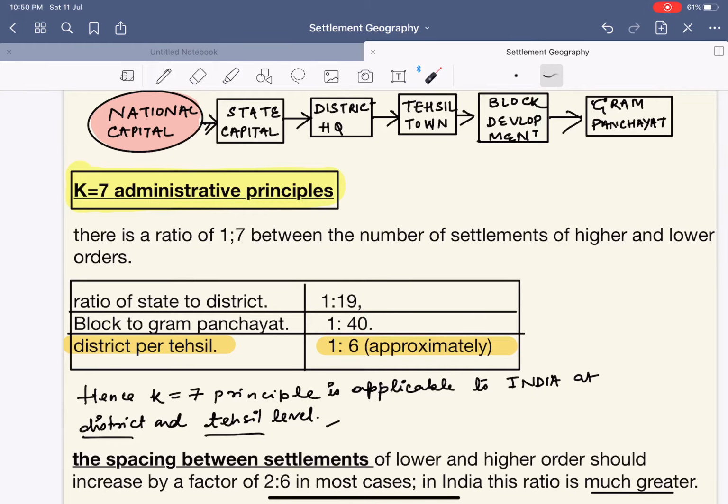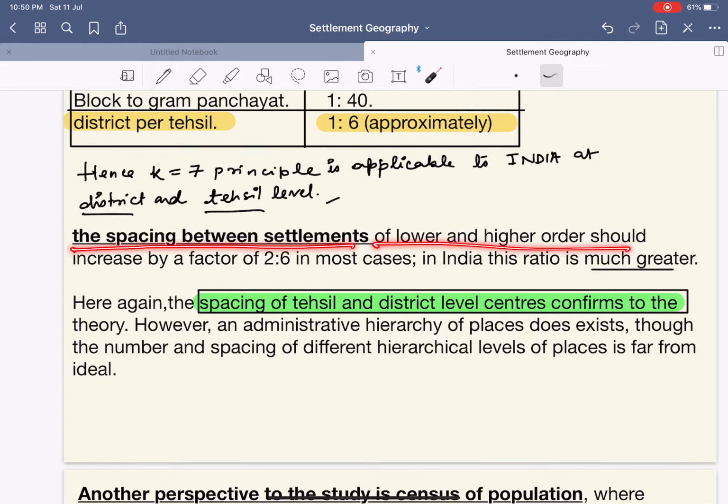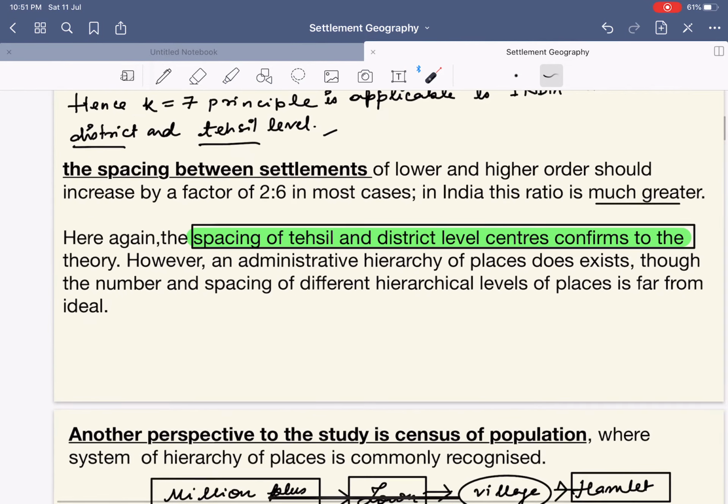K equals 7 administrative principle, as we had discussed, says that a particular central place will serve the 6 lower order settlements as well as its own population. So 6 plus 1 equals 7. Done. The spacing between the settlements of the lower and the higher order should increase by a factor of 2:6, but in most cases in India this ratio is much greater. Here again, the spacing of the tehsil and the district level center conforms to the theory. However, an administrative hierarchy of places does exist, though the number and spacing of different hierarchical levels of places is far from ideal.